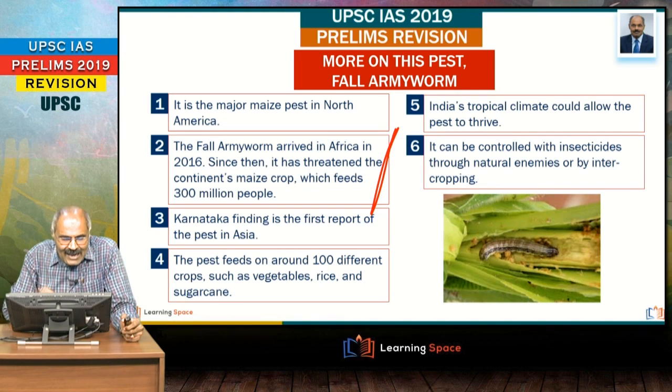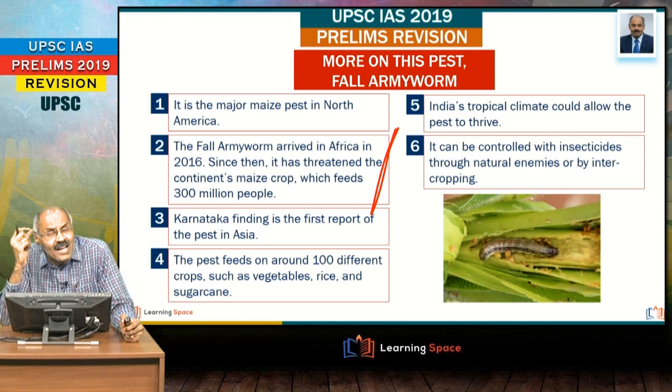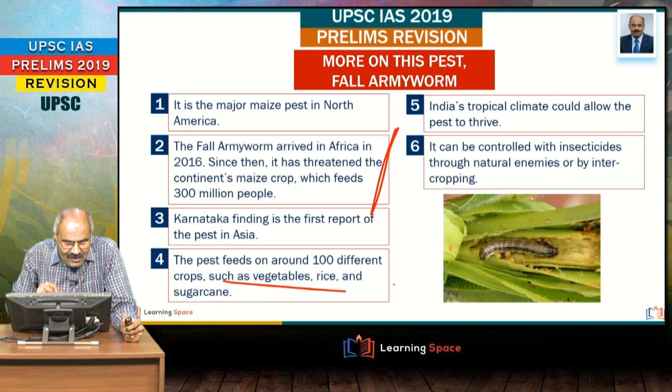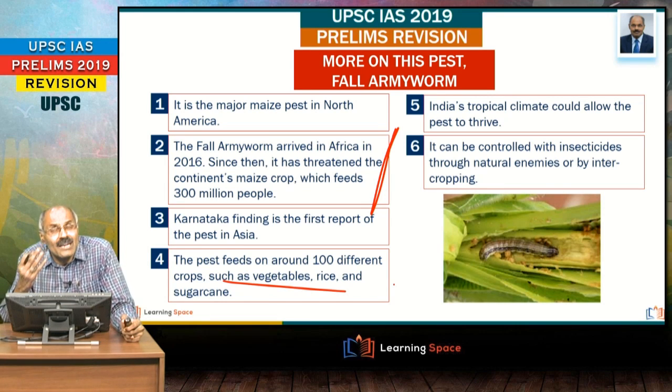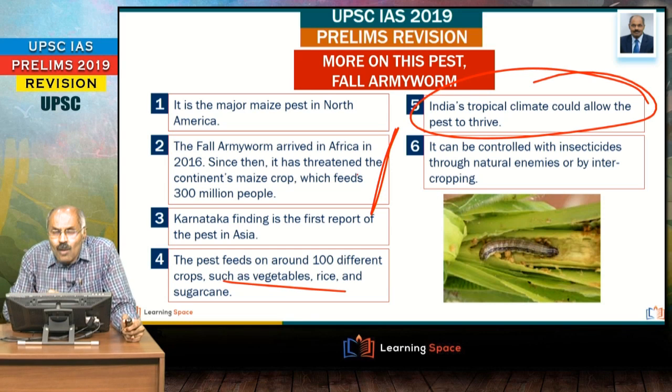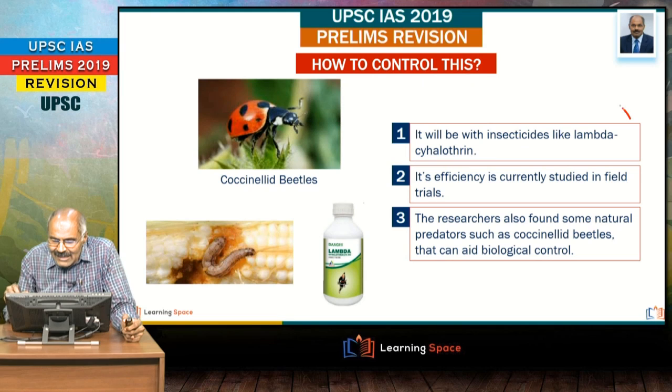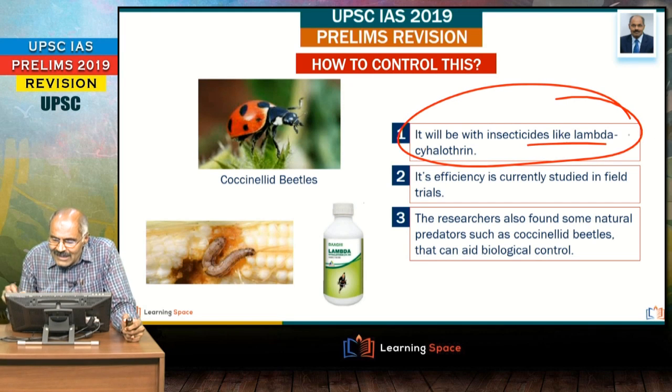And subsequently it arrived in Africa, it created havoc in Africa, and in India, Karnataka is the first state to report fall armyworm. And it can affect vegetables, rice, sugarcane, and this tropical climate is suitable for thriving this fall armyworm. How to control it? It can be controlled with the insecticides or through the natural enemies. Have a glance at it. It is controlled with the insecticides.